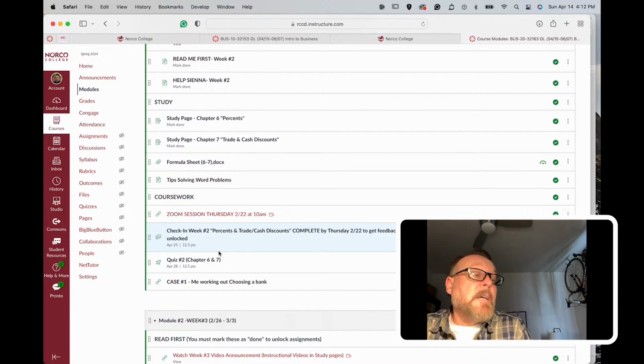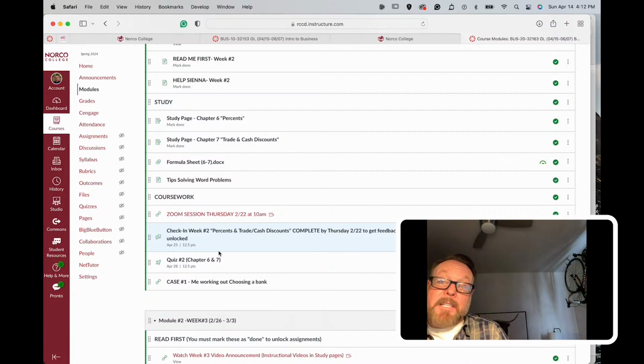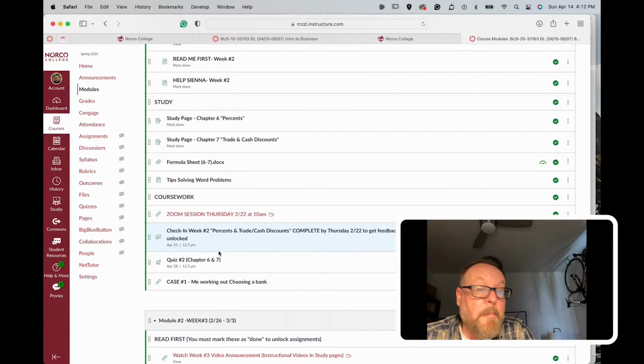So the idea here is that you would complete the check-in assignment, turn it in Thursday, I'll grade it Friday, Saturday, and then you'll have it in time to review before your quiz. And that's kind of how it works. And by the way, a lot of your quiz problems are also fill-in problems. They're not multiple choice, which means I need to grade them. So I typically check every day for any quizzes that have been submitted, and I usually grade them right away, and I'll give you the answers to the quiz problems as well. And then you can retake the quiz up to 3 times each week.